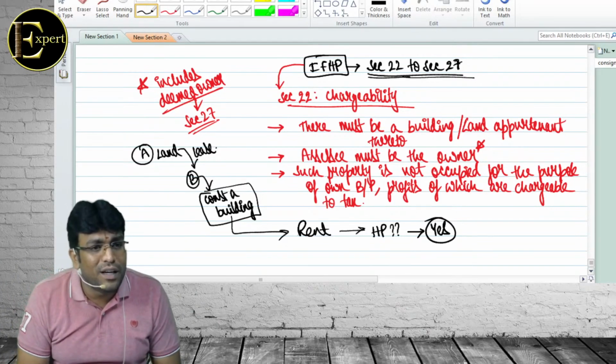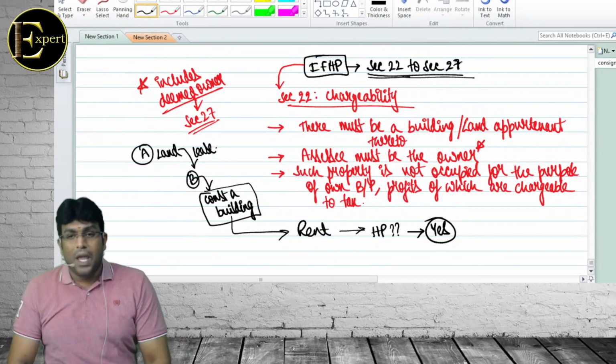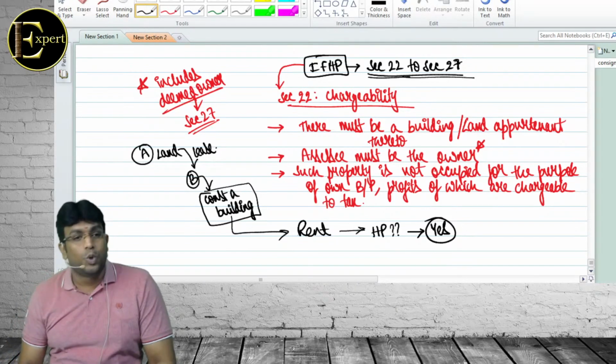Getting my point, everybody? Let's start. Come on, open your book, start writing. Put the heading income from house property, bracket section 22 to 27.